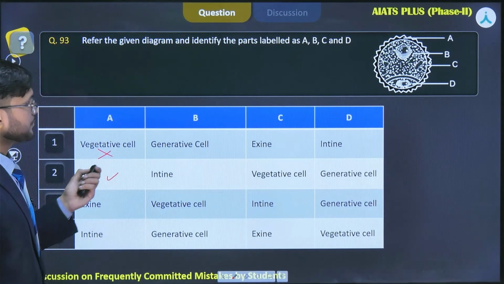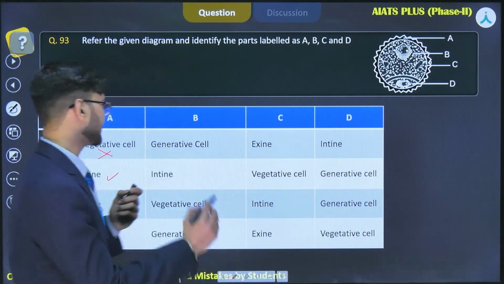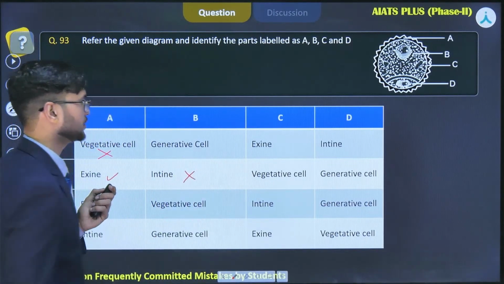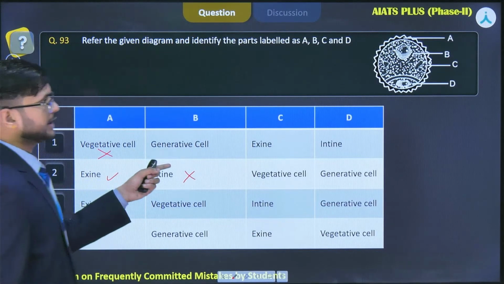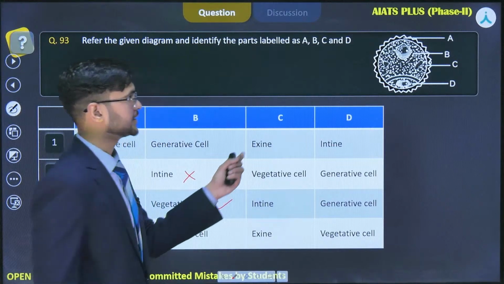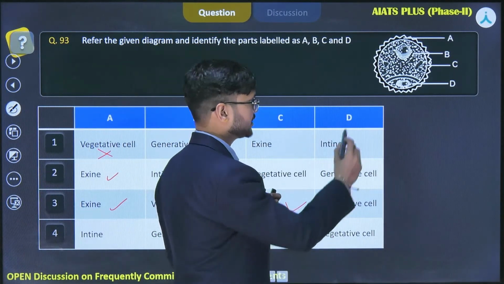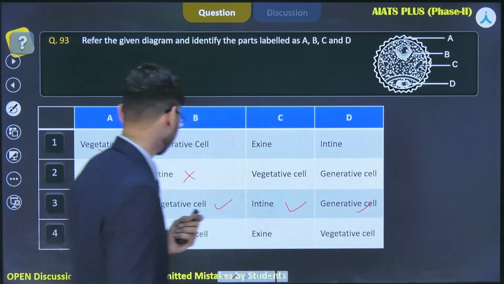A is exine. B is intine. No, B is a vegetative structure or vegetative cell. So, this option is incorrect. The third says it's an exine, okay. B is vegetative cell, true. C is intine and D is a generative cell. So, this option is true.